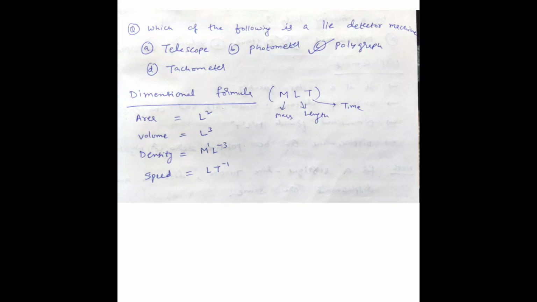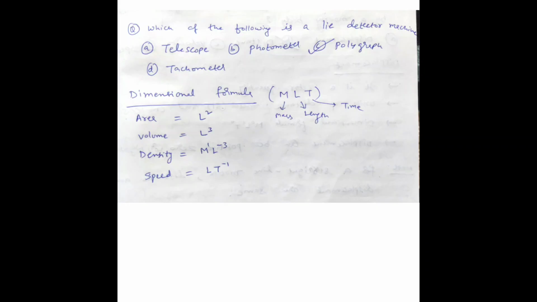And also we will discuss dimensional formula. You need to remember, dimensional formula is nothing but expressing every quantity broadly in only three terms: mass, length and time. If you see area, the dimensional formula of area is L square. Similarly volume is meter cubed, so meter is nothing but length, so L cubed. Density means kg per meter cubed, kg means mass, so M divided by L cubed, which can also be written as M into L power of minus 3.